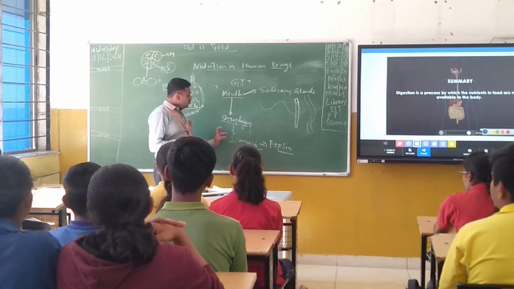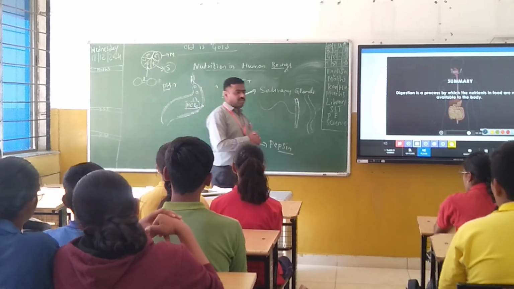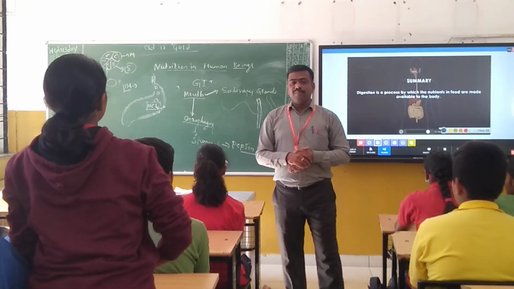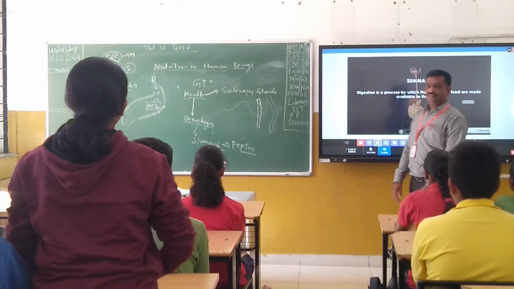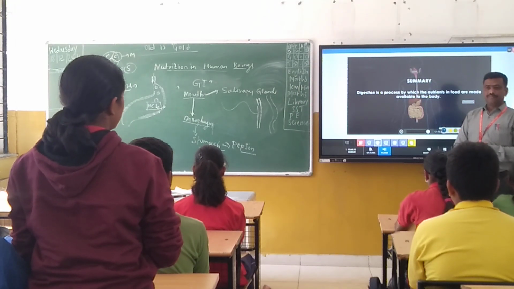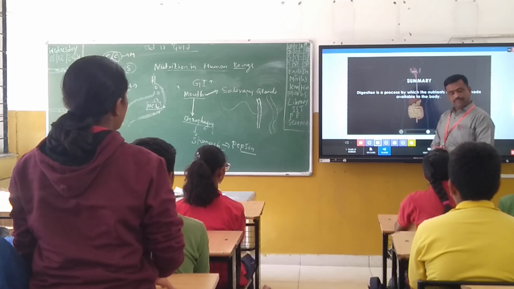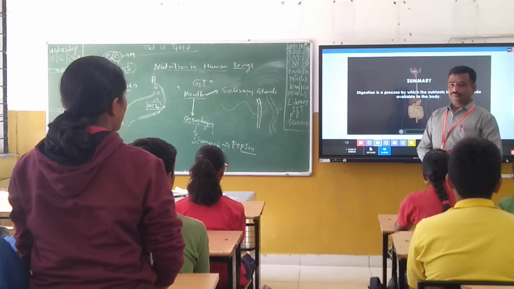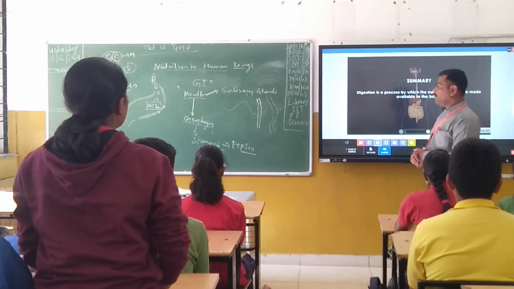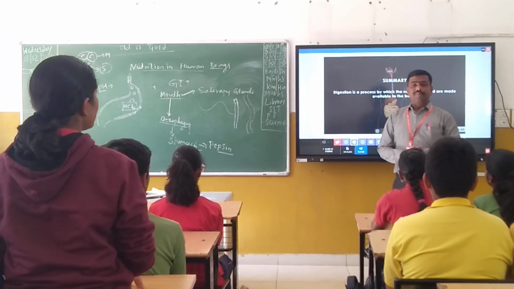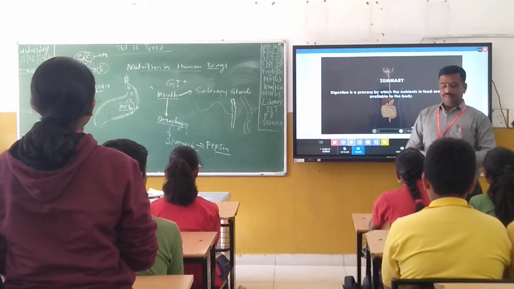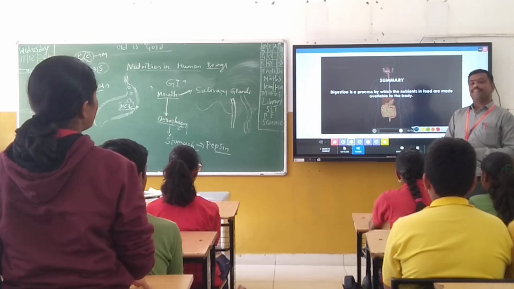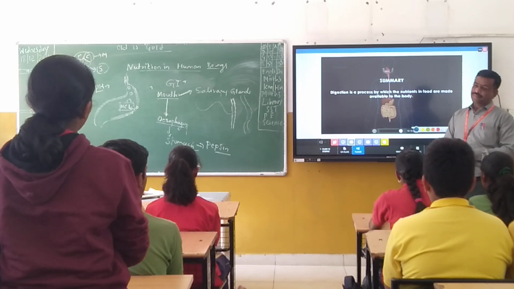Again, you also stand up and tell me what are the events that take place in the stomach, means how digestion of food takes place in the stomach. Inside the stomach there is an enzyme called pepsin, which is responsible for the digestion of protein. There is also a strong acid called hydrochloric acid, which is responsible for sterilizing microbes. The stomach also contains mucus, which protects our stomach from burning.